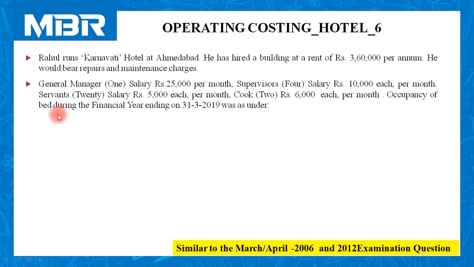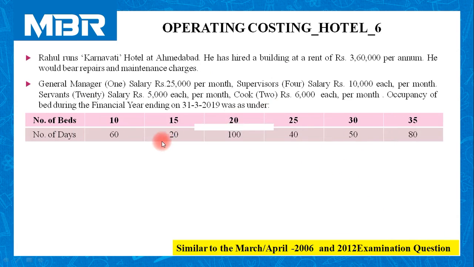Occupancy of bed during the financial year ending on 31st March 2019 was as under. Check the table available on the screen. Number of beds 10, 15, 20, 25, 30 and 35. Number of days 60, 20, 100, 40, 50 and 80.